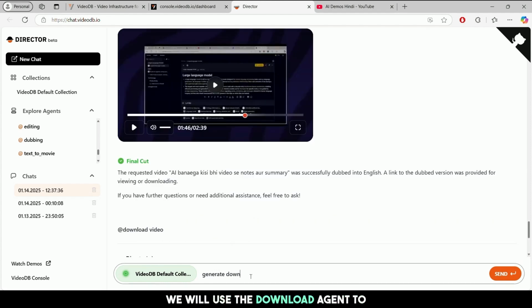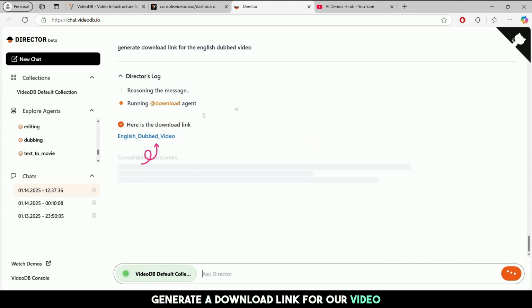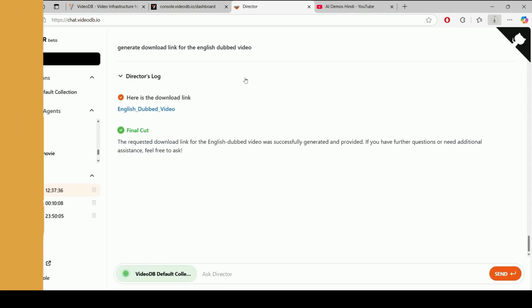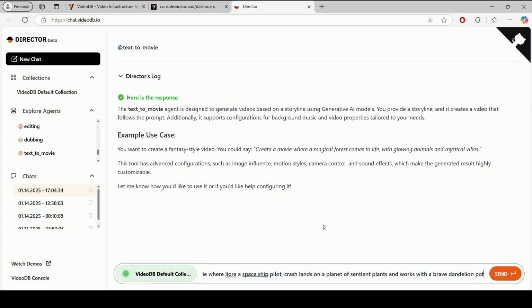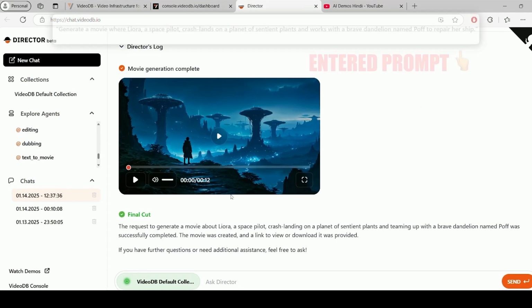We will use the download agent to generate a download link for our video. At last, we have the text-to-movie agent, which I'm sure a lot of you are here for. We will give it a short fantasy plot, and let's see what it creates.